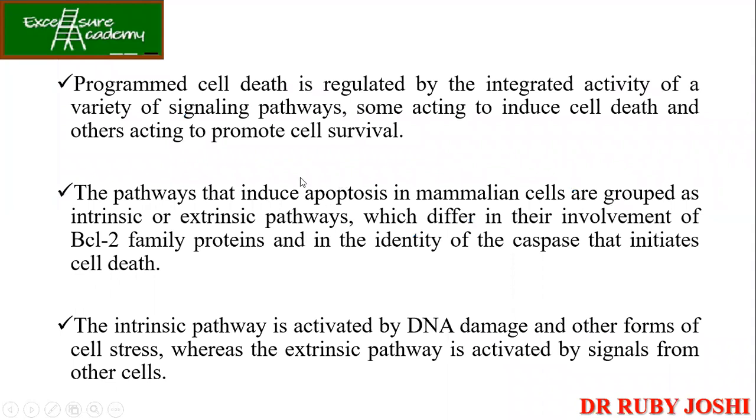So we are going to discuss the signaling pathways that regulate the process of apoptosis. Since we know that programmed cell death is regulated by the integrated activity of a variety of signaling pathways, some acting to induce cell death and some promoting cell survival. Now, the pathways that induce apoptosis in mammalian cells are grouped as intrinsic and extrinsic pathways, which differ in their involvement of BCL2 family proteins.